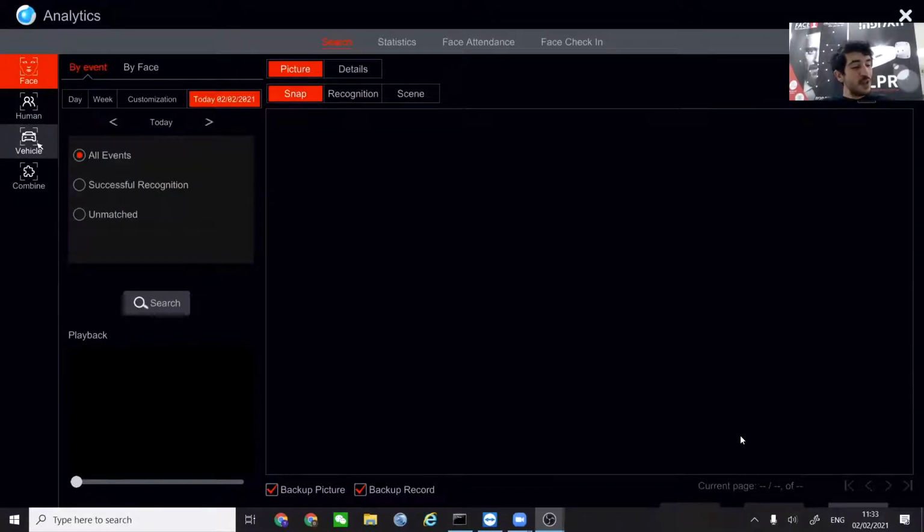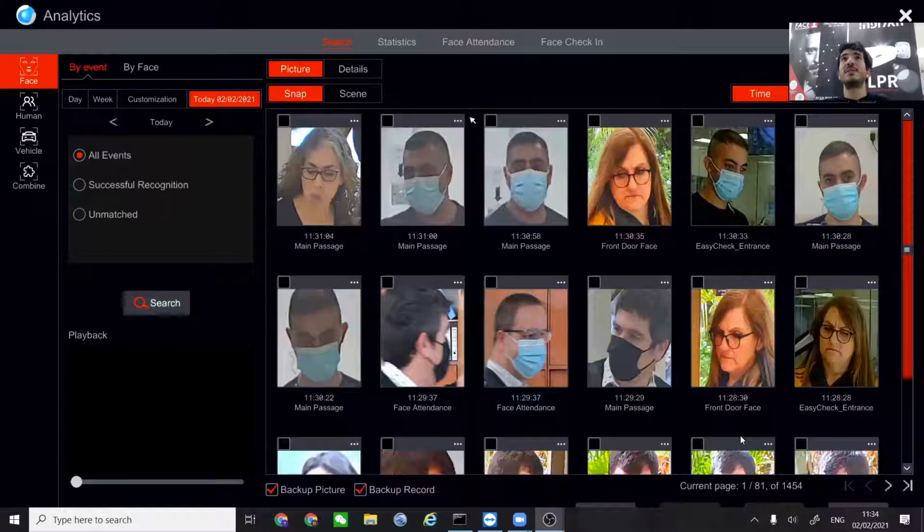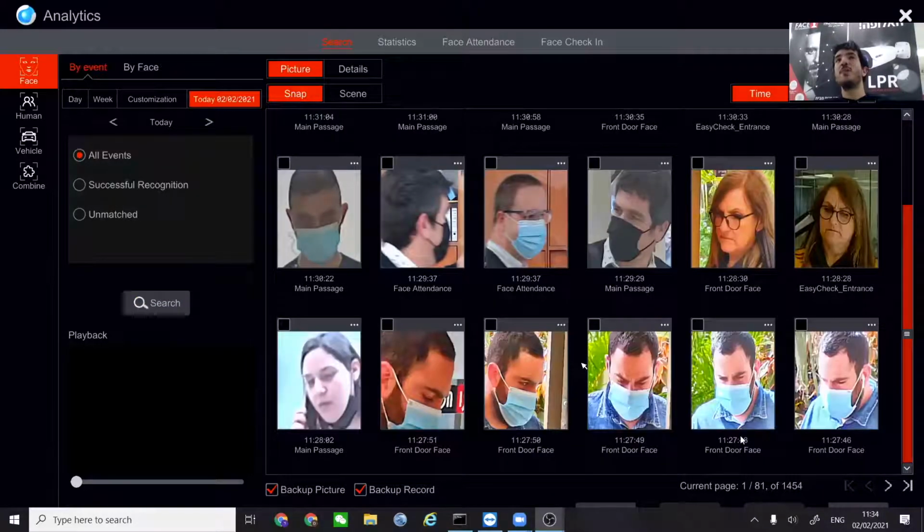So first of all, this is the menu as we just saw. Now, in order to search for a face, right now we are in the mode for searching for a face. We can search for a face, just a general face, by using the by event feature. So if we just press the search button, we can see multiple different faces right here. Those are the faces that have been captured by our cameras, all of the cameras that have the ability to detect a face.